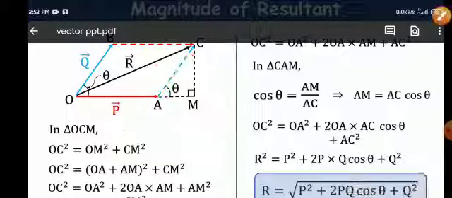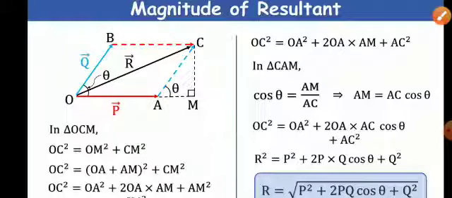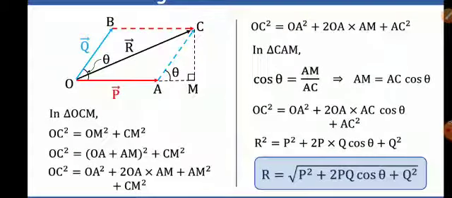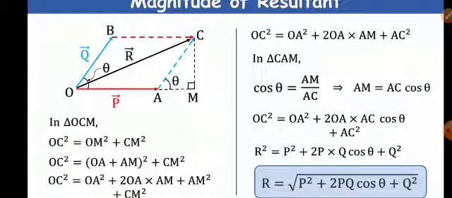Now in triangle ACM you can see cos theta is equal to AM by AC, and AM is equal to AC cos theta. Similarly, sin theta you can write CM by AC, so CM is equal to AC sin theta.